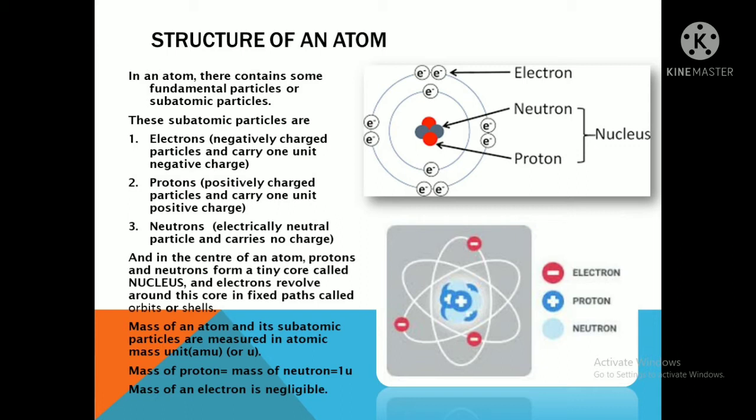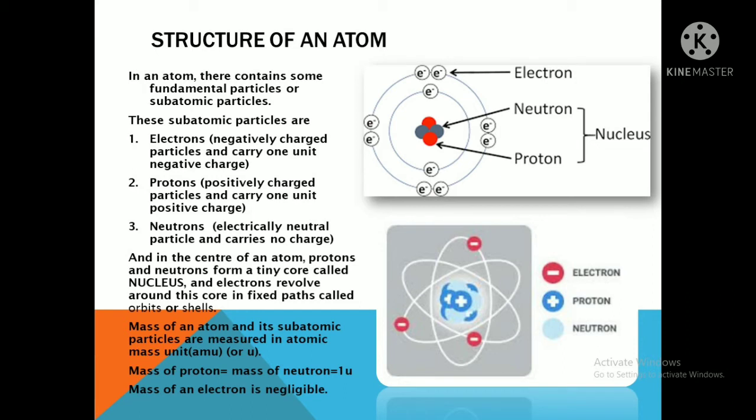Now here, in the center of the atom, protons and neutrons form a tiny core called the nucleus, and the electrons revolve around this core in very fixed paths, which are known as the orbits and the shells. I think you can see in the first figure, orbits and shells are shown there, isn't it? The mass of an atom and its subatomic particles are measured in atomic mass unit, AMU, or u.